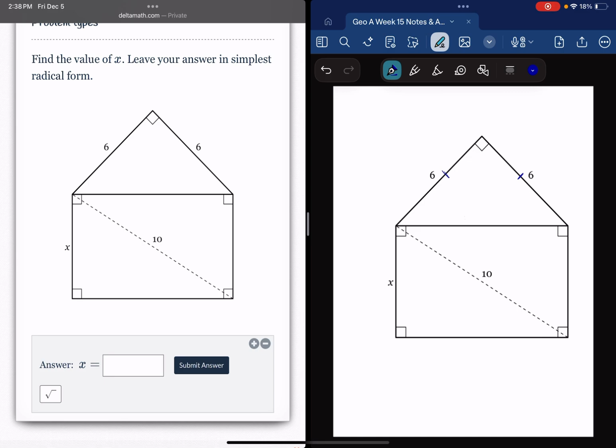But we can find this third side that we can label as y. And y is the hypotenuse because it's across from the right angle. So that means that 6 squared plus 6 squared will equal y squared. Well, that's 36 plus 36, and 36 plus 36 is 72. So y squared equals 72. To find y, we take the square root of 72.